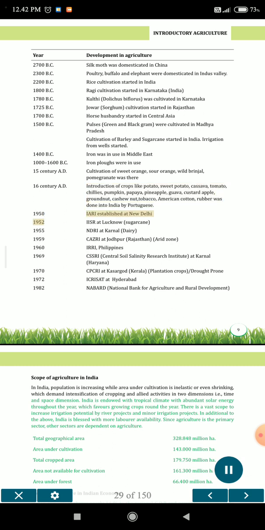1950, IARI established at New Delhi. 1952, IISR at Lucknow, sugarcane. 1955, NDRI at Karnal, dairy. 1959, CAZRI at Jodhpur, Rajasthan, arid zone. 1960, IRRI, Philippines. 1969, CSSRI, Central Soil Salinity Research Institute, at Karnal, Haryana. 1970, CPCRI at Kasargod, Kerala, plantation crops, drought prone. 1972, ICRISAT at Hyderabad. 1982, NABARD, National Bank for Agriculture and Rural Development.